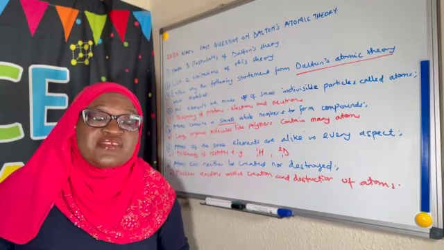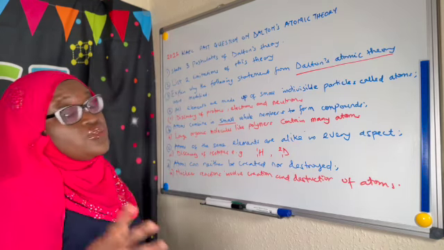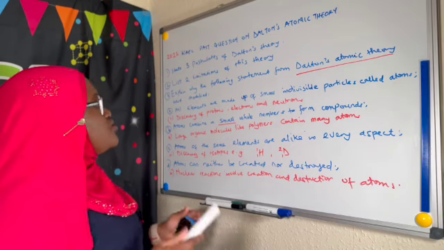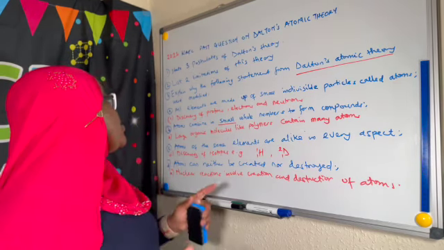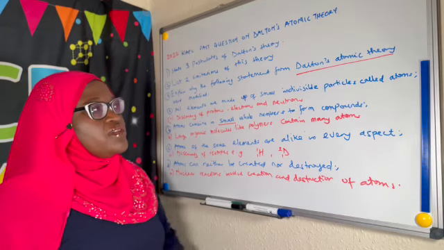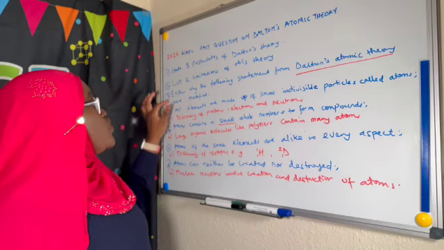We listed all 5 in the previous video, so you can just check the previous video for the postulates of Dalton's atomic theory. Also, list 2 limitations of this theory. And question 3 is: explain why the following statements from Dalton's atomic theory were modified. So I'm going to be answering just question 3.